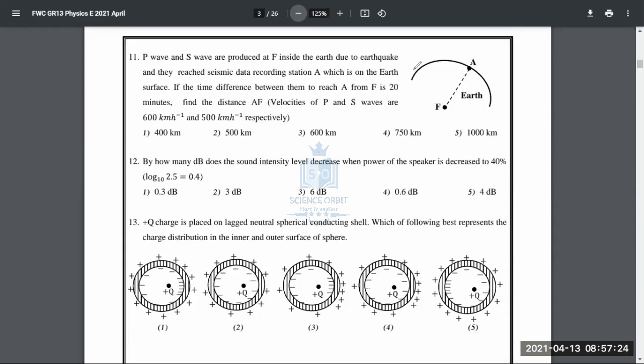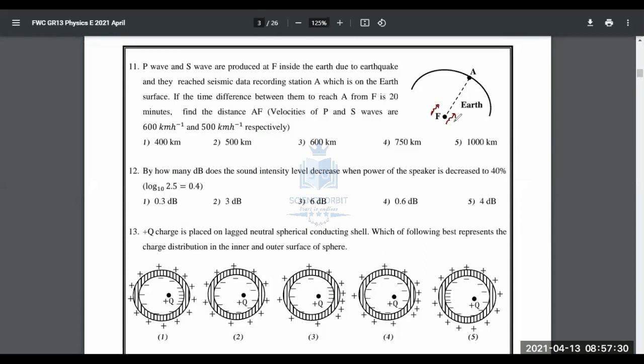From F, both P waves and S waves are going to travel. We know S waves are slow and P waves are fast. They have given the speeds, so we don't have to figure them out: P waves are traveling at 600 kilometers per hour, and S waves at 500 kilometers per hour. The time difference is 20 minutes. So you have to be a little careful with the units as well.